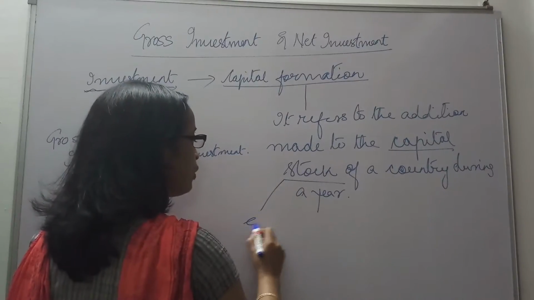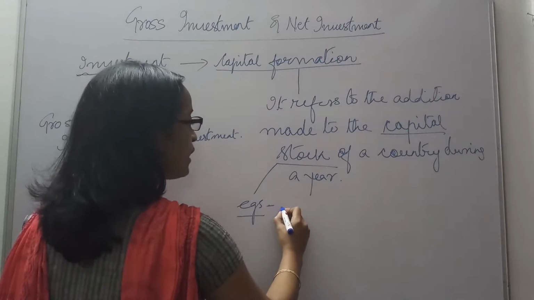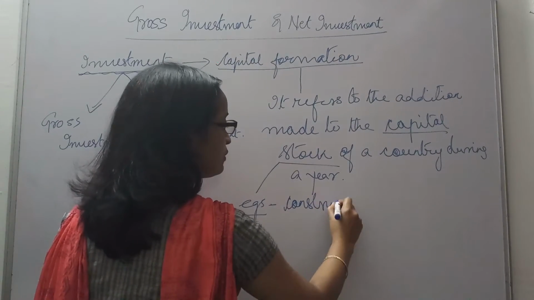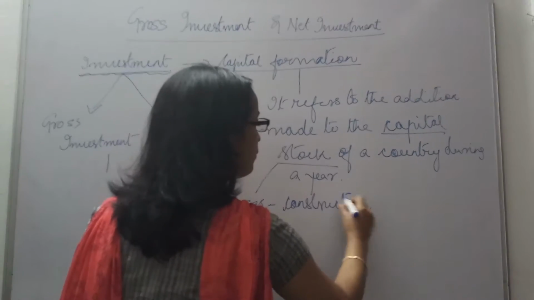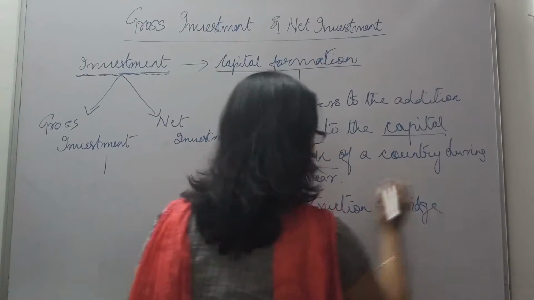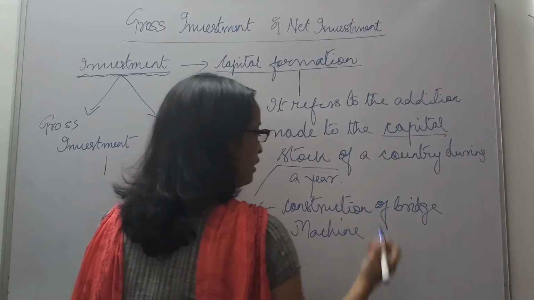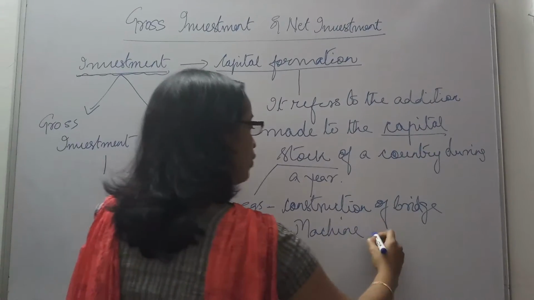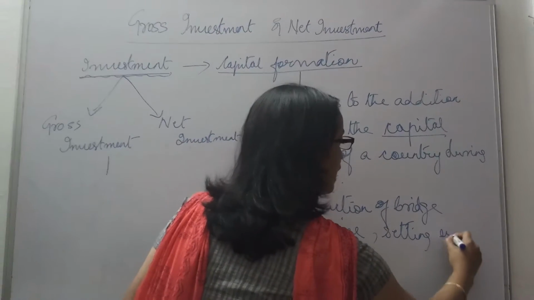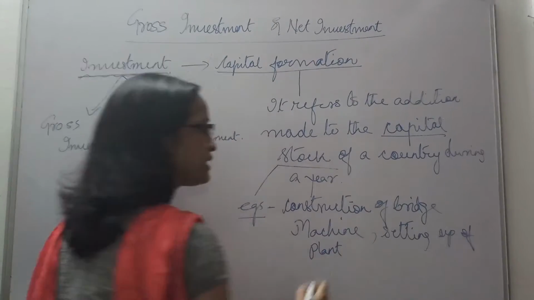Now, what are examples of these capital stocks? Suppose there is construction of a bridge, or setting up of a machine, or purchase of a machine, or setting up of a plant. These are investment.